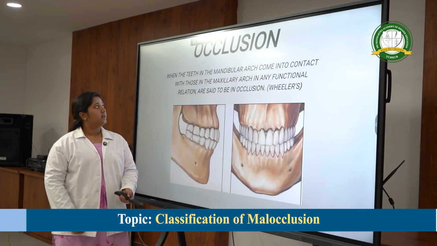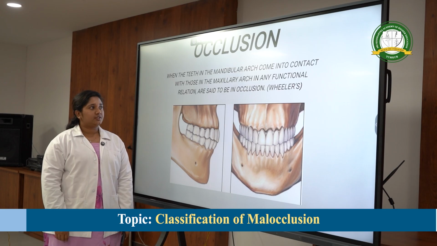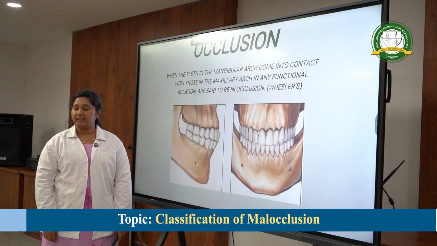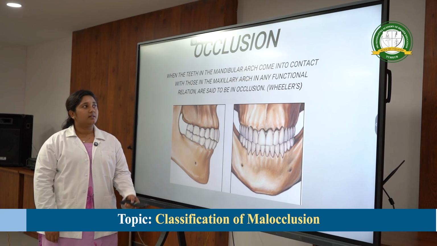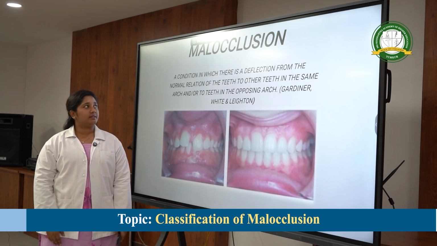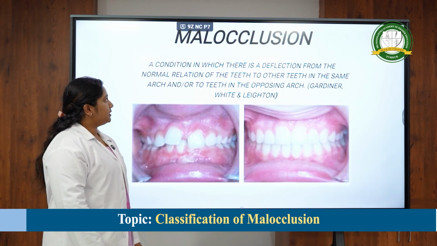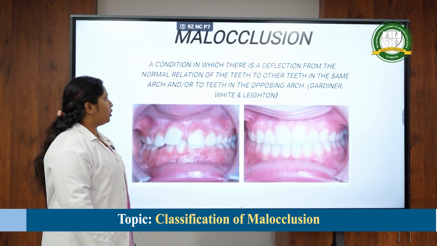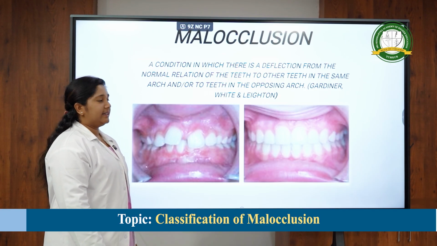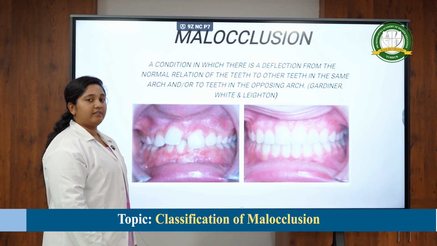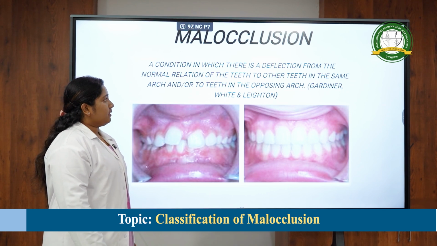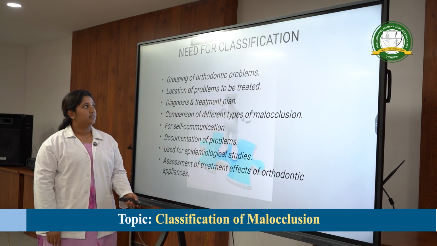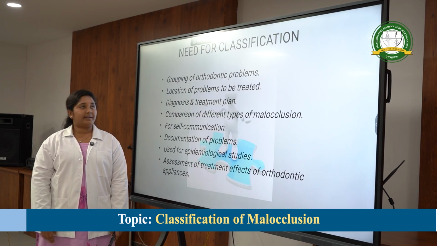So, occlusion. When the teeth in the mandibular arch come in contact with those in the maxillary arch in any functional relation, they are said to be in occlusion. So what is malocclusion? Malocclusion is any condition in which there is deflection or deviation from the normal relation of the teeth in the arch or within the arch or with the opposing arch, which was defined by Gardner, White and Lainton.